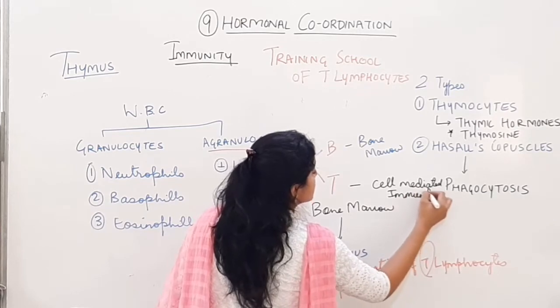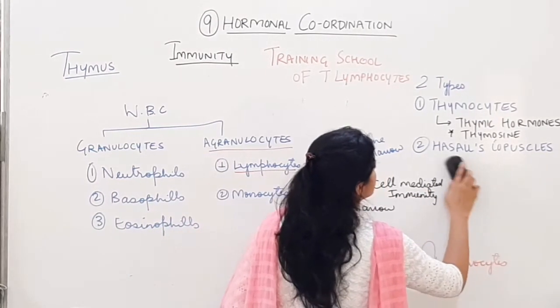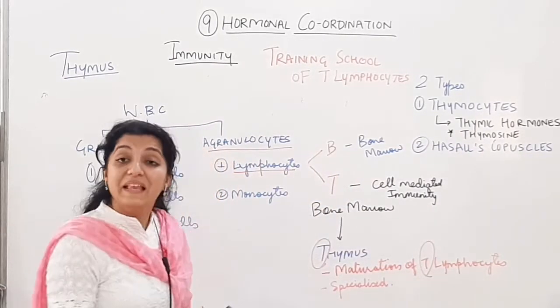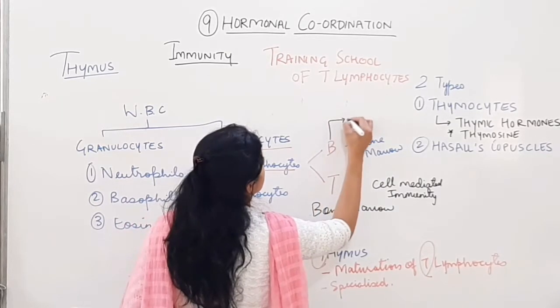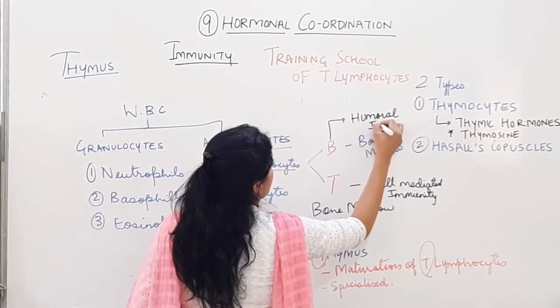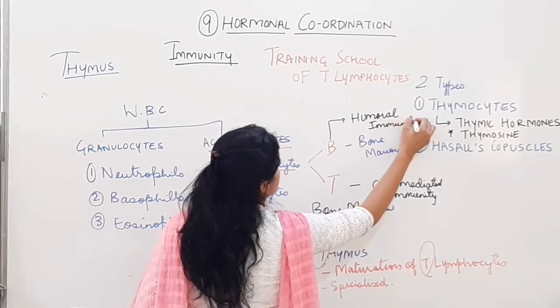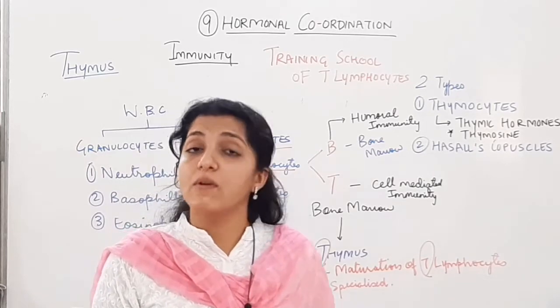T lymphocytes will mainly be involved with cell-mediated immunity, whereas the B lymphocytes, they are involved in humoral immunity. Now, what is cell-mediated immunity and what is humoral immunity?